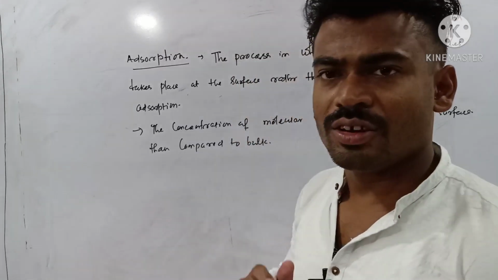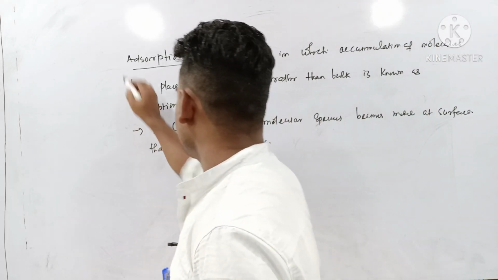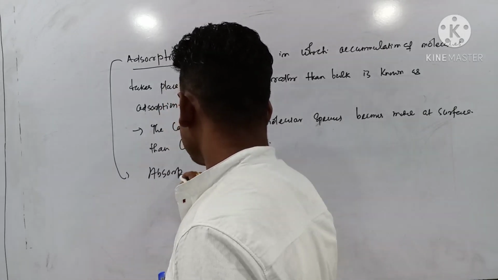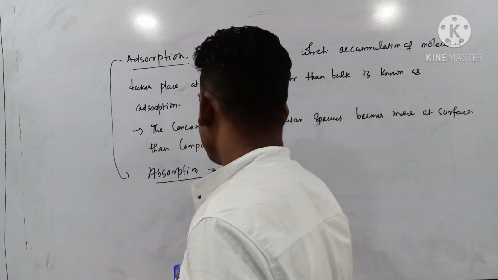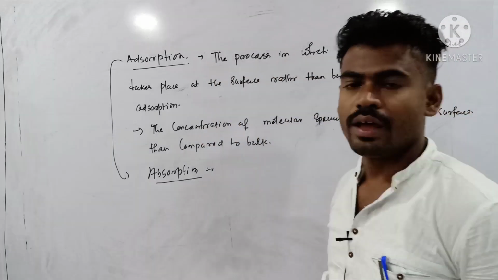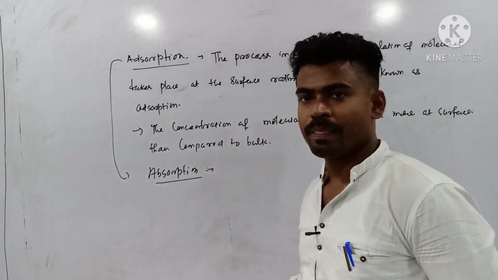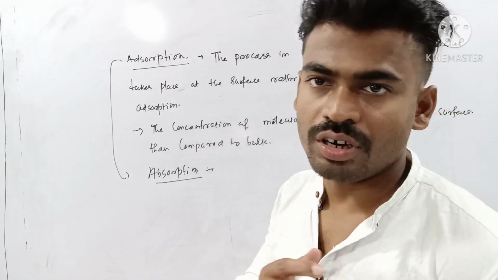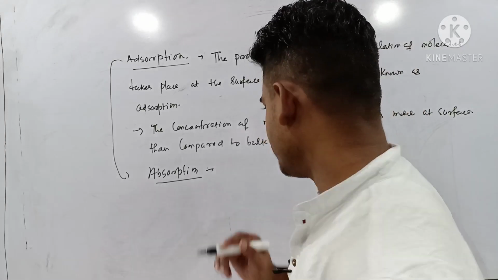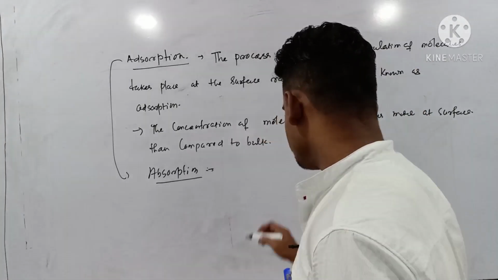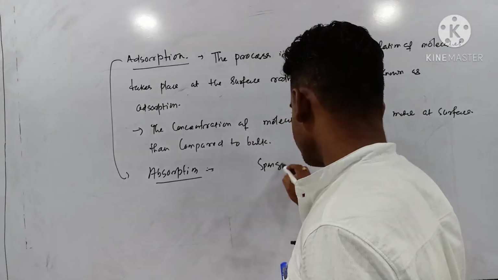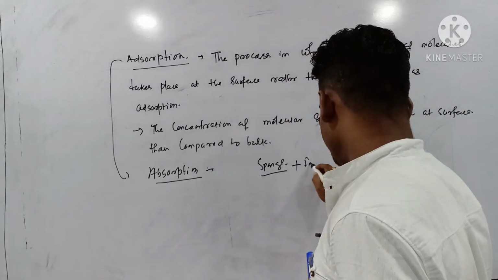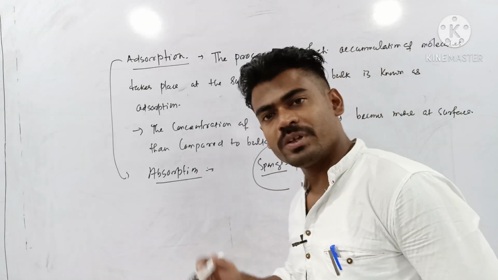Then another term comes here. There is a big confusion between adsorption and absorption. Both terms are different. Absorption means uniform distribution of particles through a solid or liquid. For example, if I consider a sponge and add ink, is there any surface phenomenon there?